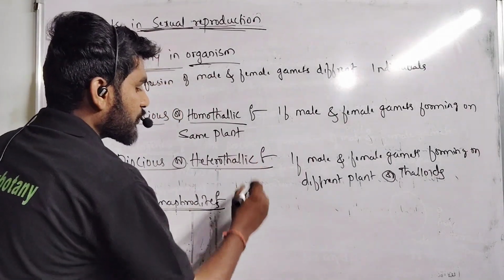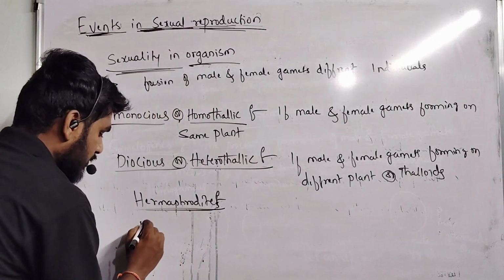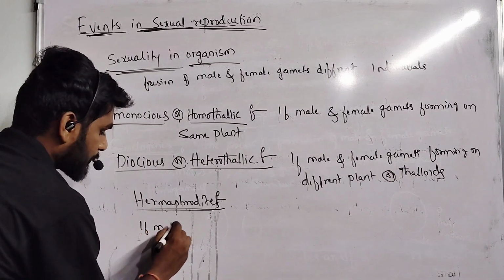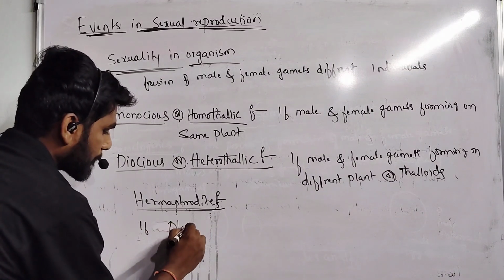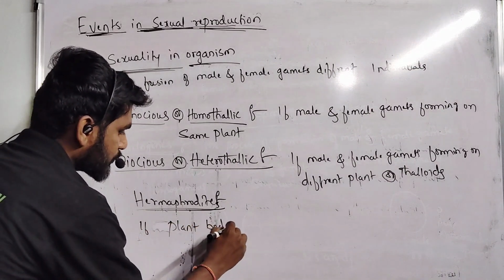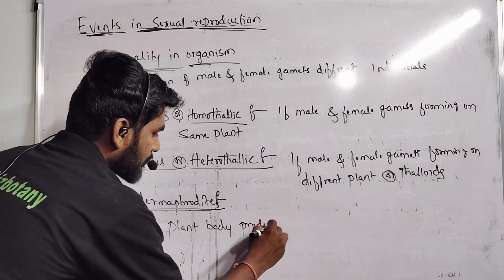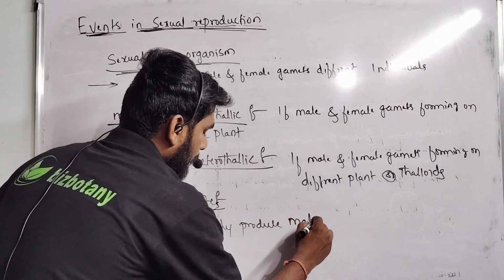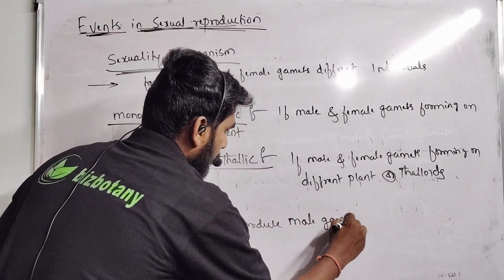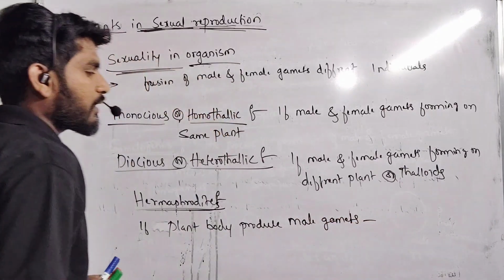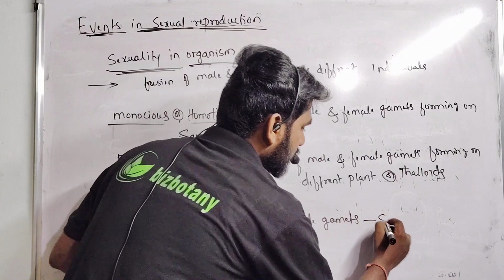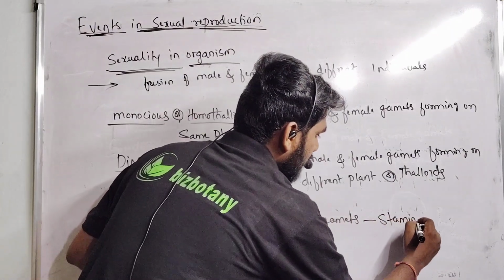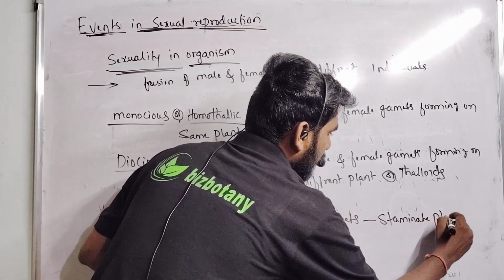If the plant body is producing only male gametes, we are calling it a staminate plant.